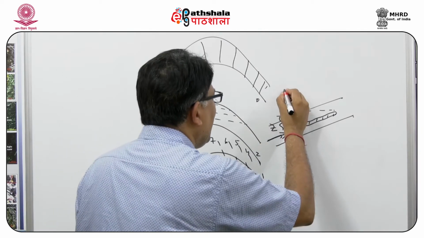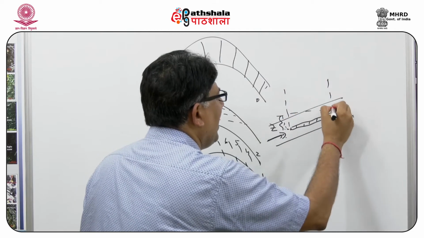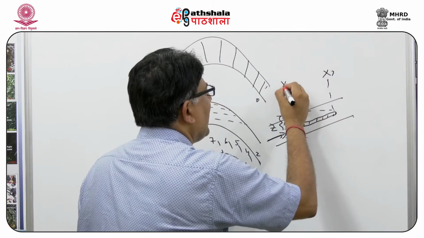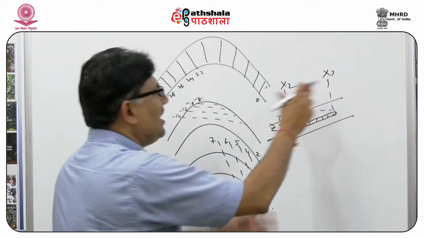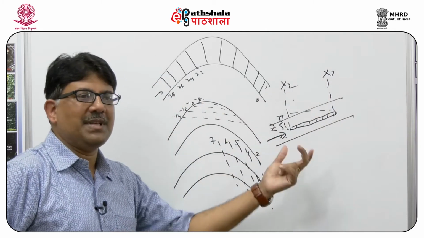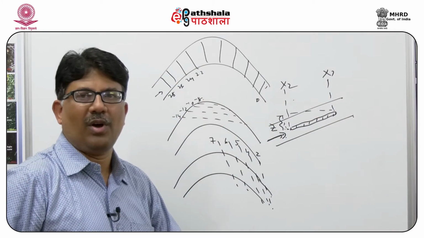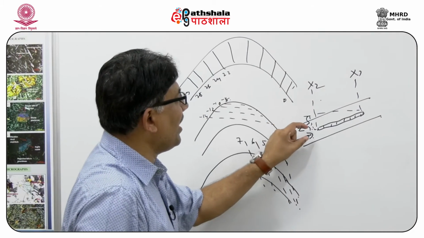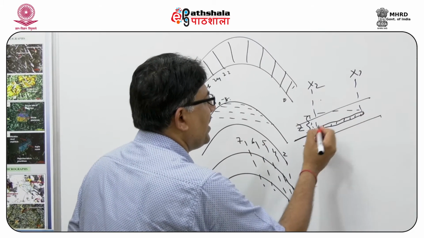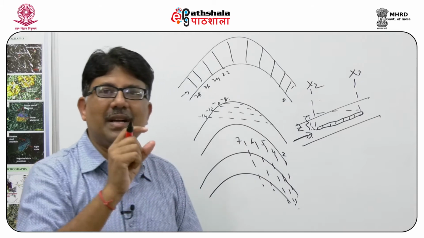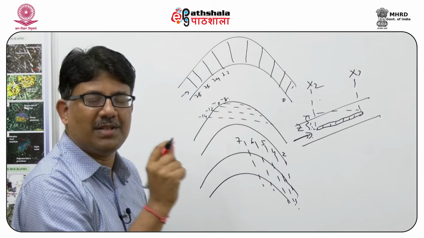And what really guides the movement of this oil? Suppose this is x1 and x2. What is the potential difference between the two? That basically controls the movement of that oil globule. And the height of the oil globule will be from this point to this point. What is the vertical height? That is the height of the oil globule or the oil stringer.